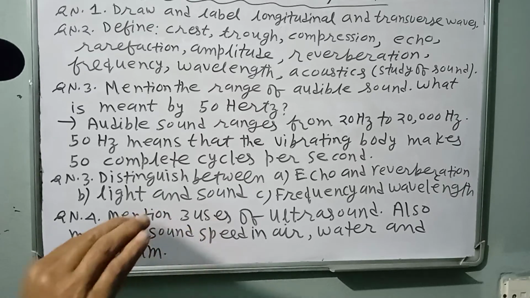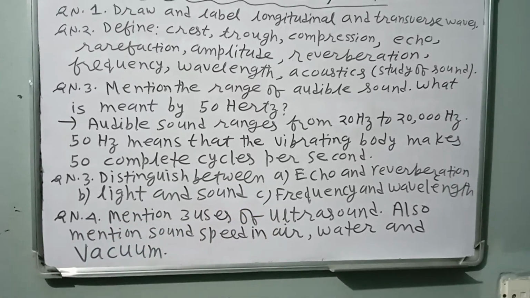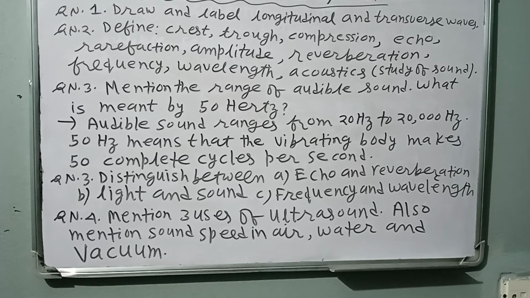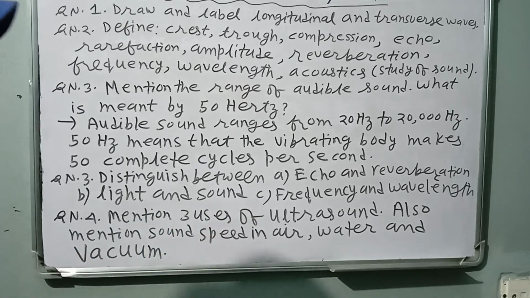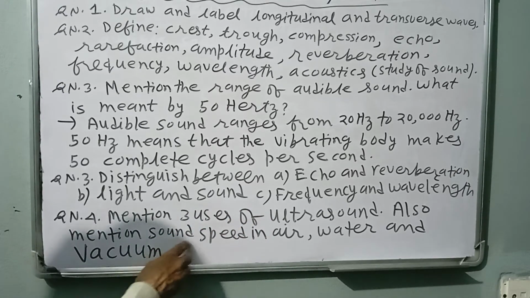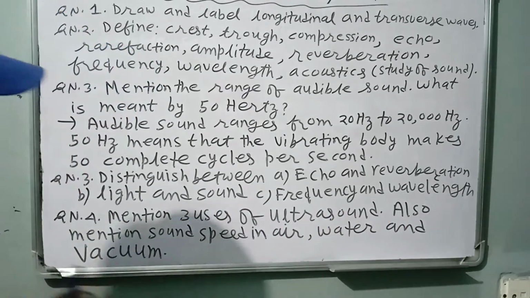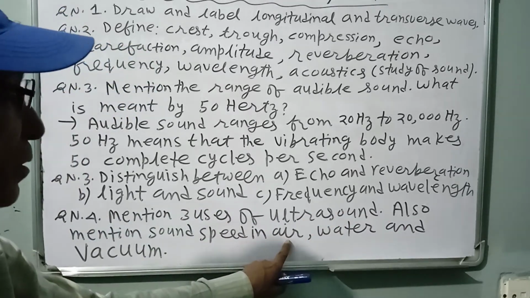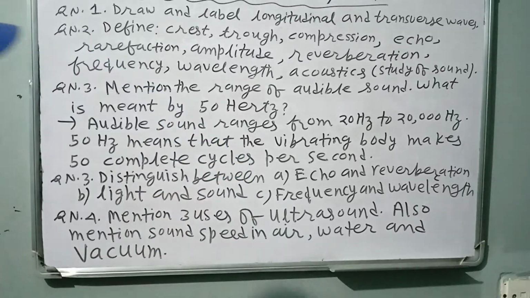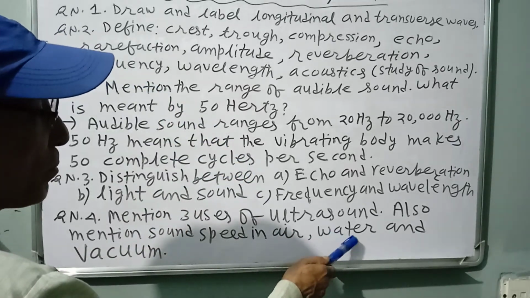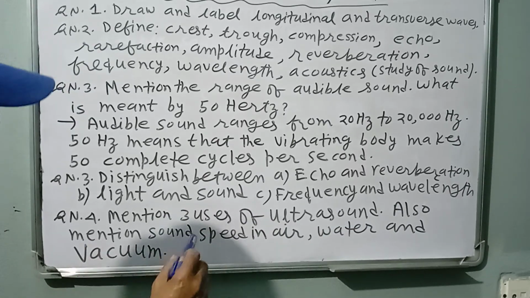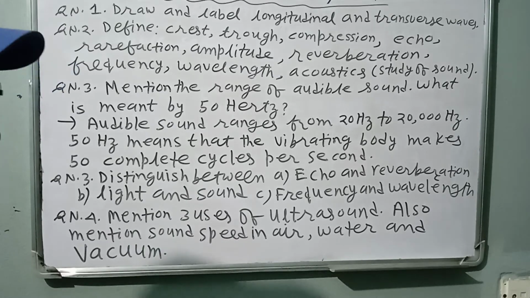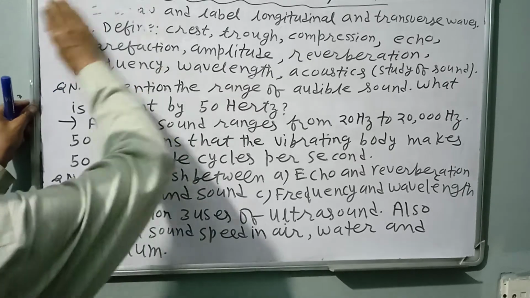Nowadays ultrasound is also useful in the medical field for the diagnosis of disease, to find out the symptoms of diseases, because ultrasound is safe and X-ray is harmful. Mention sound speed in air, water and vacuum. In air, generally we write 332 meter per second, water about 1500 meter per second, vacuum 0. In the same way, the speed of sound is more in liquid and maximum in solid.